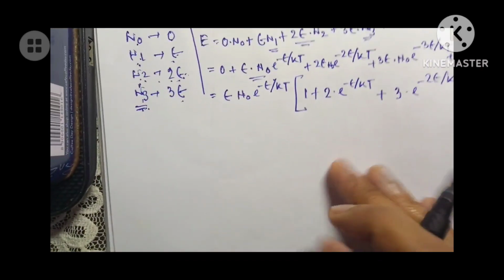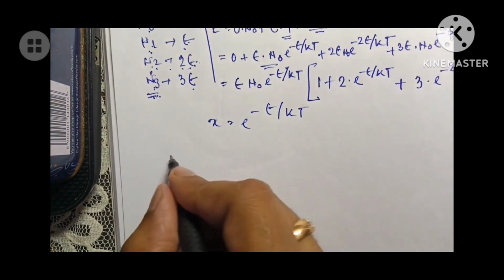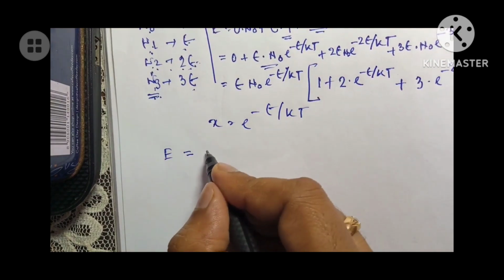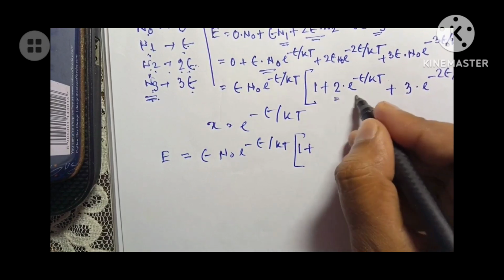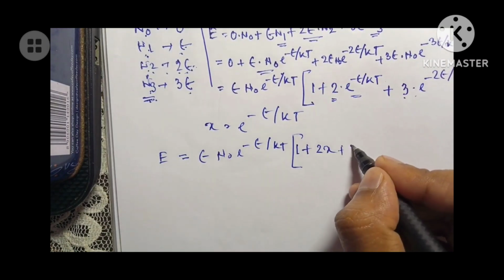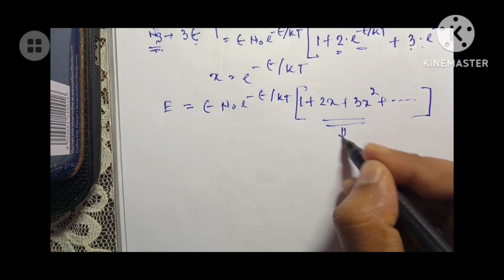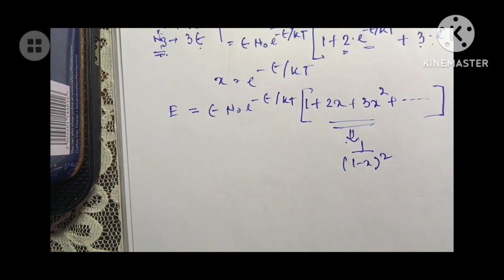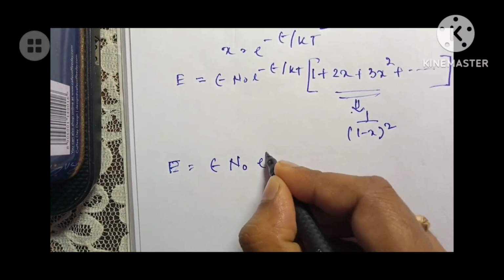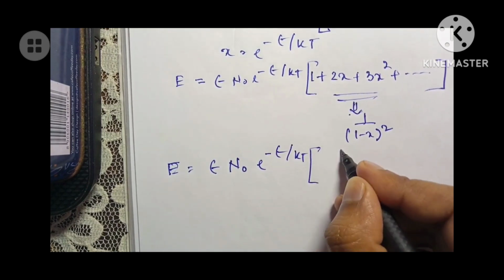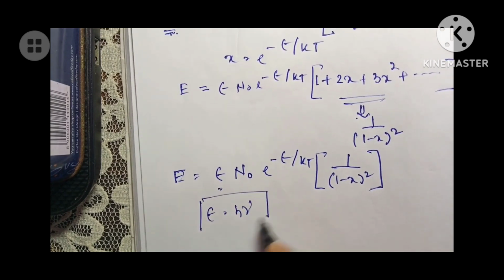If I again consider x equal to e to the power minus epsilon by kT, I can write the total energy E equal to epsilon n0 e to the power minus epsilon by kT times (1 plus 2x plus 3x square, and so on). And this is actually the expansion of 1 by (1 minus x) whole square. So total energy E equals epsilon n0 e to the power minus epsilon by kT into 1 by (1 minus x) whole square. What is epsilon? Again, I know, epsilon equals h nu.